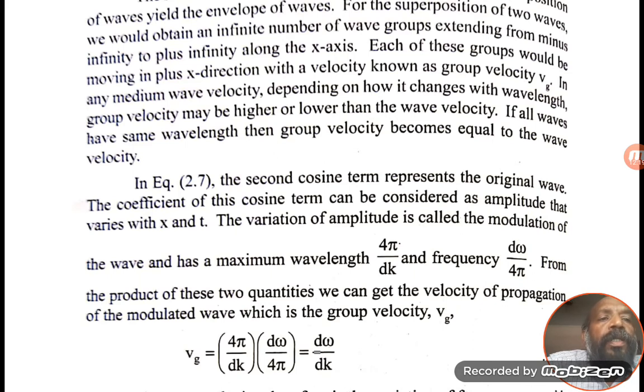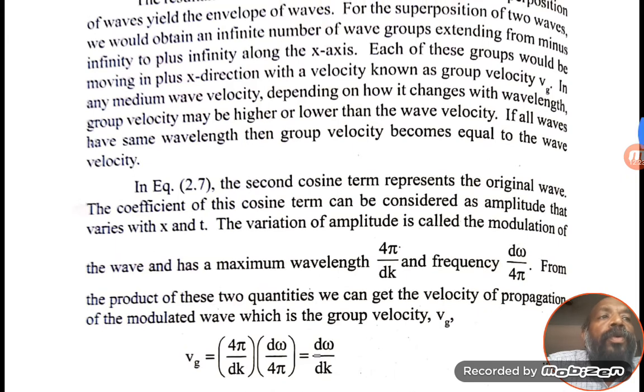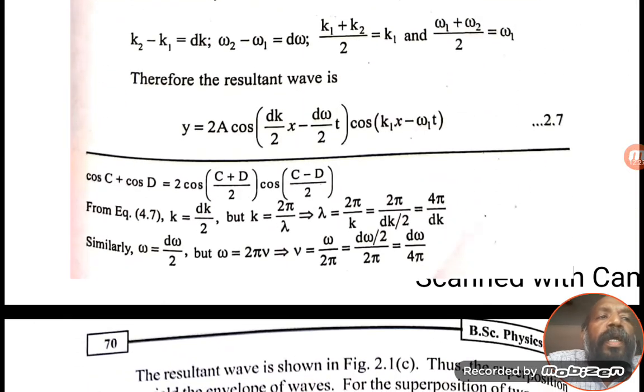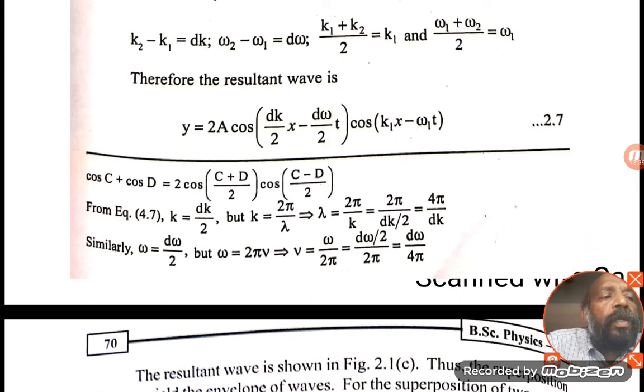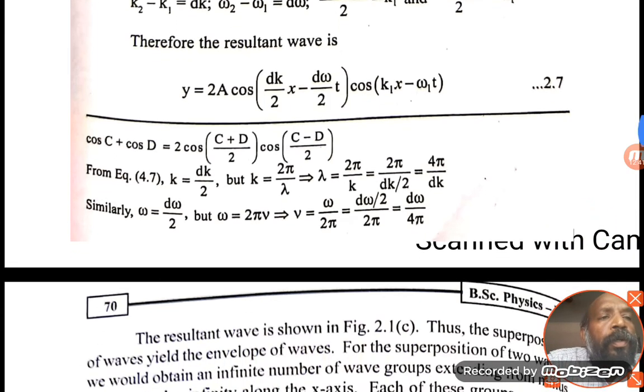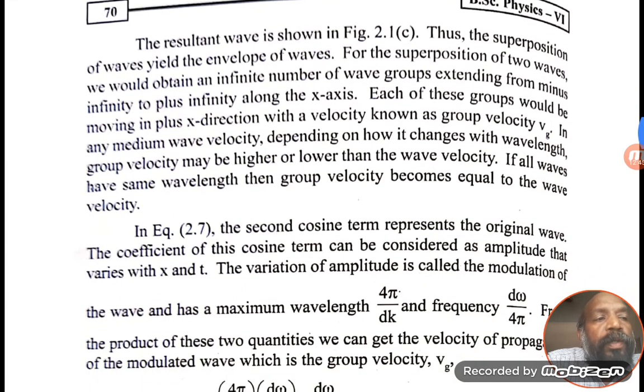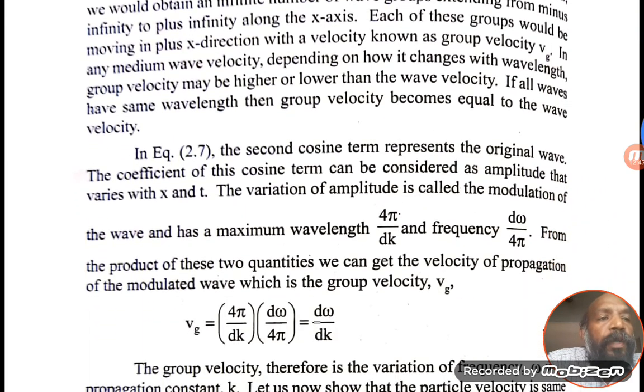Already we know that the second cosine term represents the original wave, that is cos(k1x minus omega1 t), the initial one. Only the amplitude part, 2a cos(dk x/2 minus d omega t/2), is the change we are going to consider, the first part of the equation.